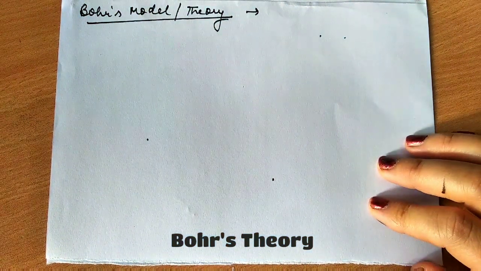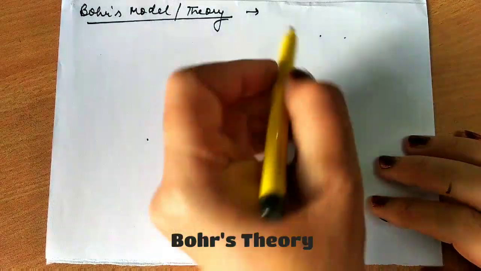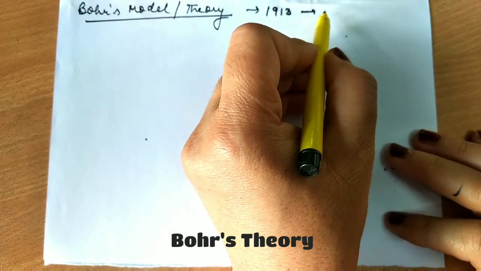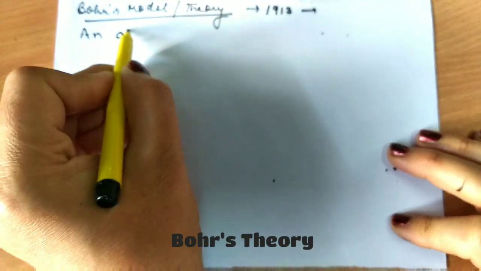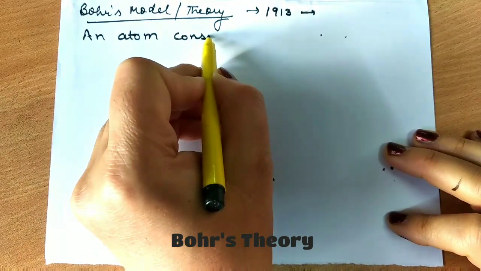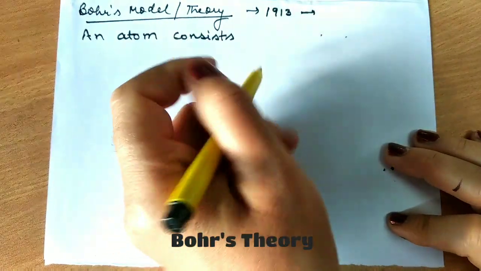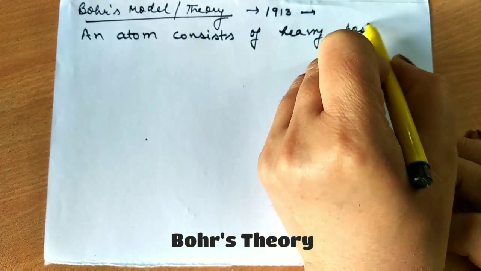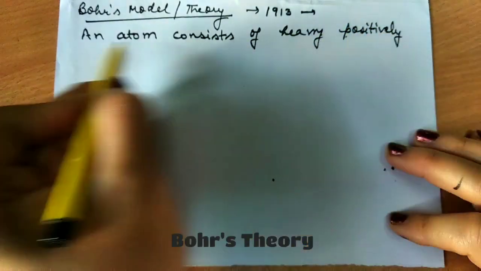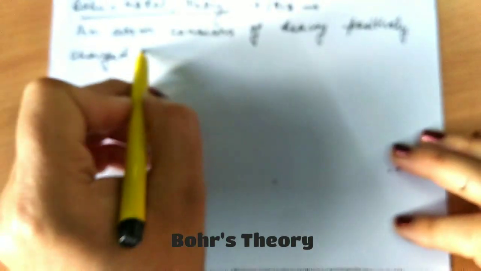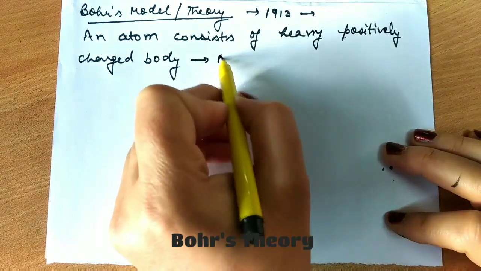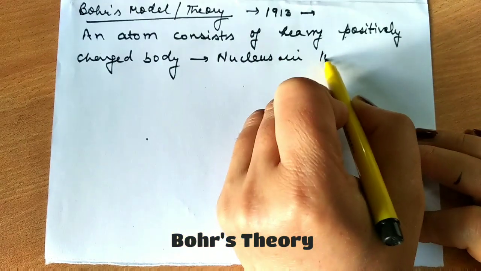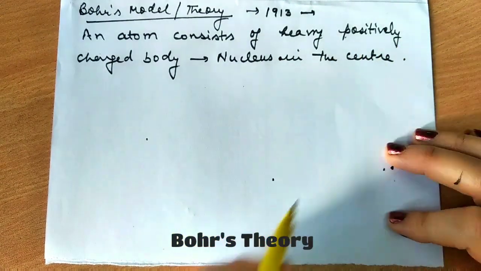He put forward a theory in 1913 and proposed that an atom consists of a heavy positively charged body, as given by Rutherford, which he called the nucleus. It is located in the center, as we discussed in Rutherford's model also.